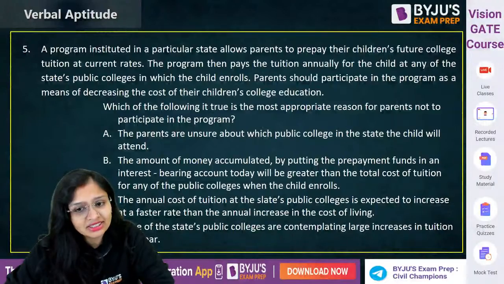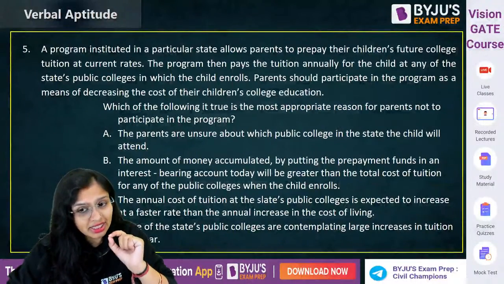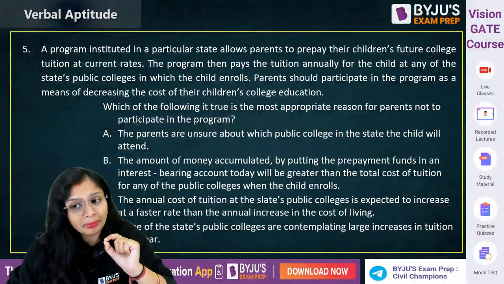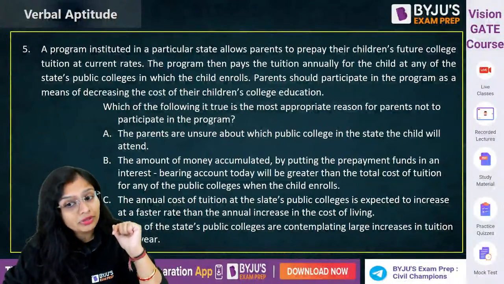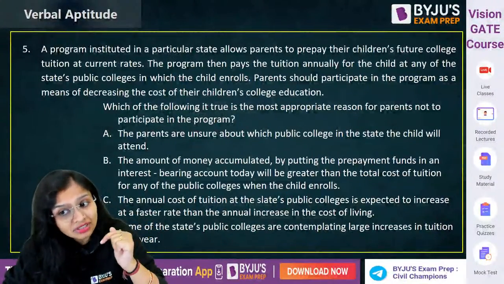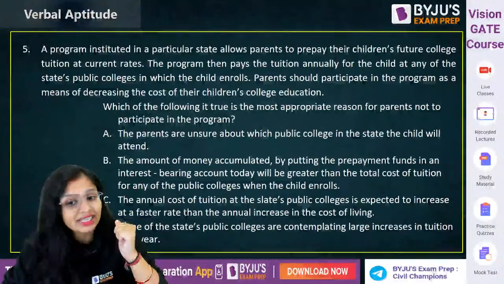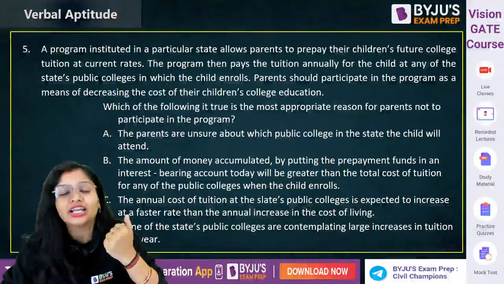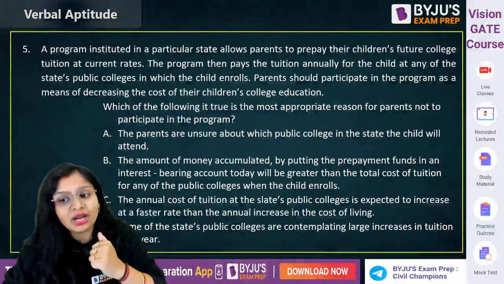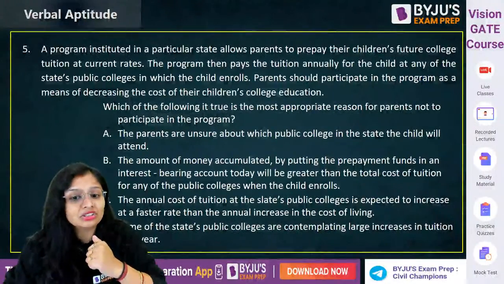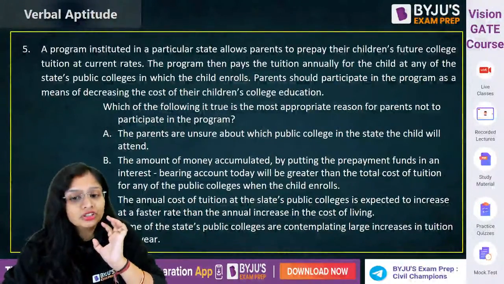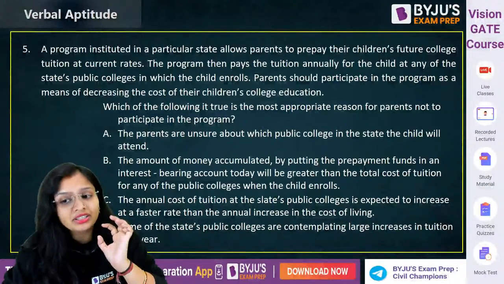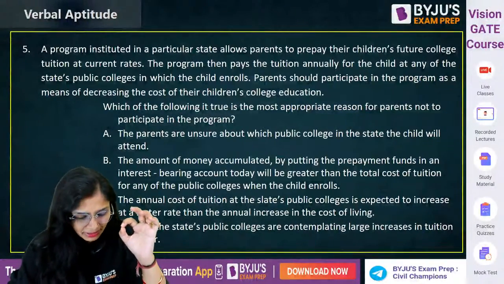A program instituted in a particular state allows parents to prepay their children's future college tuition at current rates. The program then pays the tuition annually for the child at any of the state's public colleges in which the child enrolls. Parents should participate in the program as a means of decreasing the cost of their children's college education. Which of the following is the most appropriate reason for parents not to participate in the program?